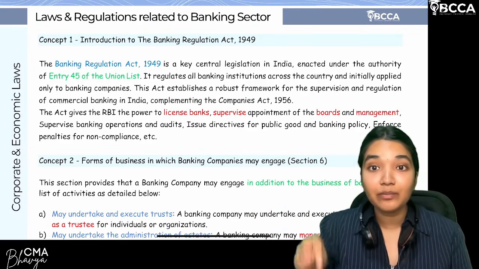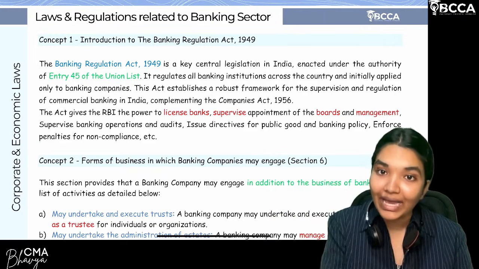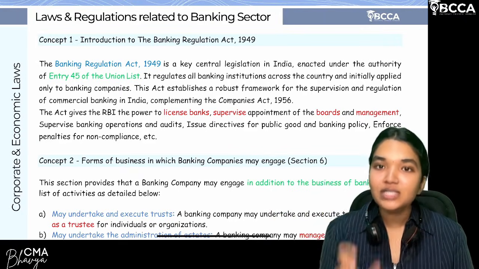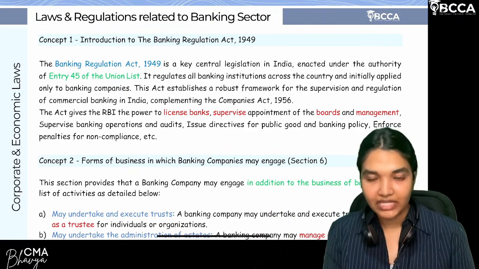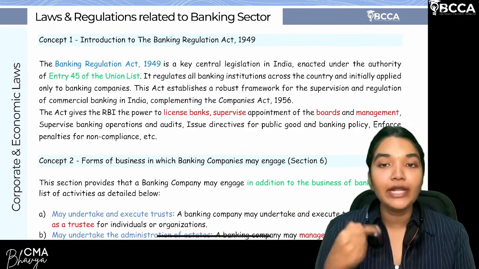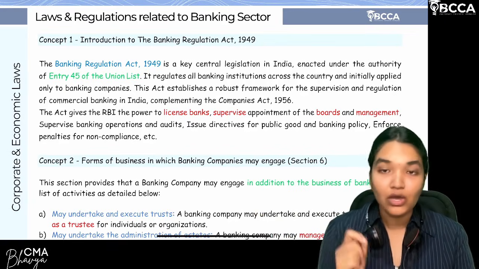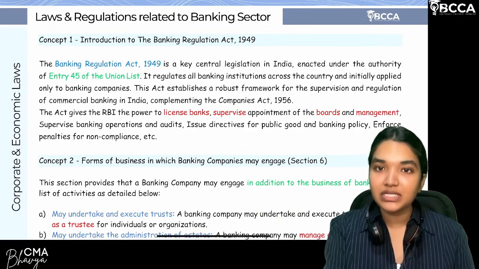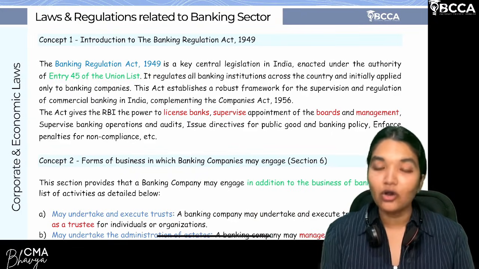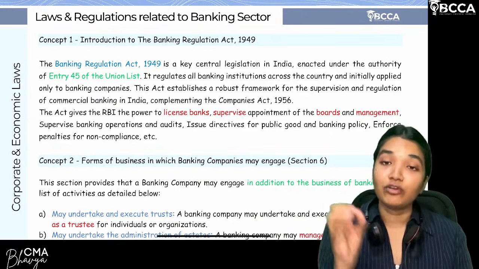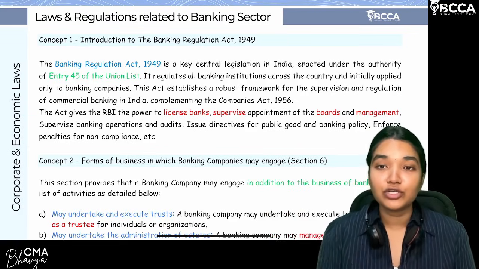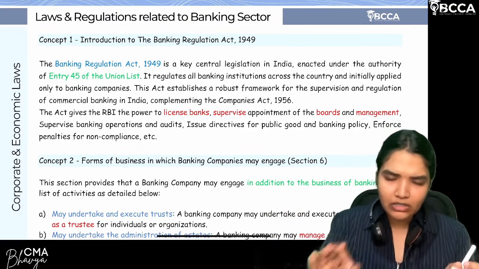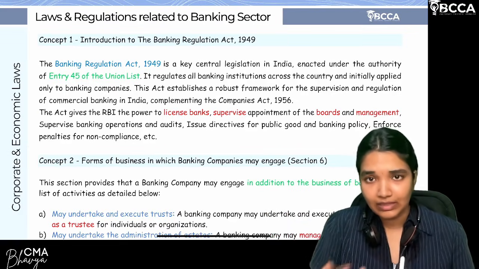Moving back to the banking company definition: a banking company means a company which is engaged in the business of banking. Clear? It is of course registered under the Companies Act 2013, and it should get the license from the RBI to operate as a bank. Two requirements. What is that? Registered under the Companies Act 2013 or any previous company law, and it should get the license from where? From the RBI. That is the meaning of a banking company. Are we clear?